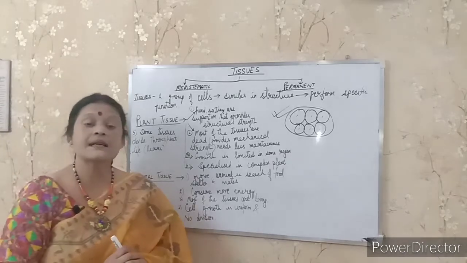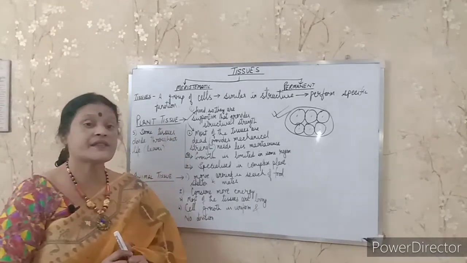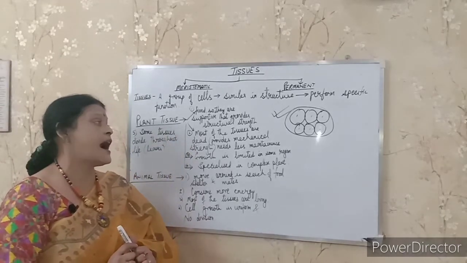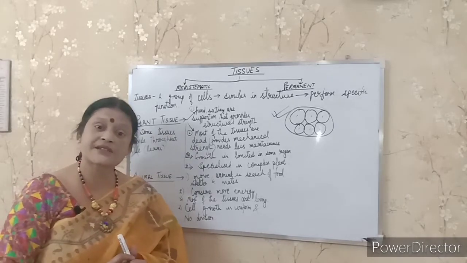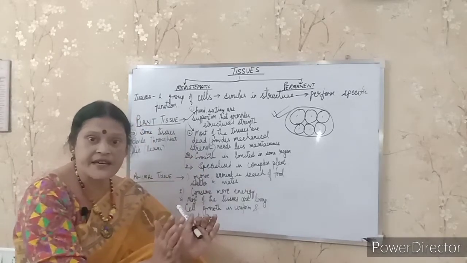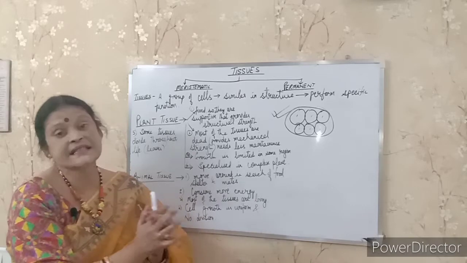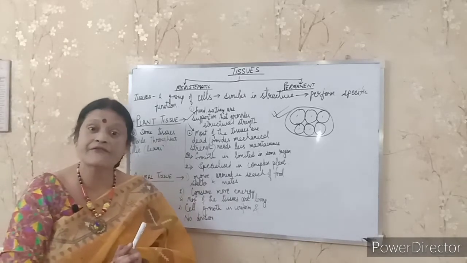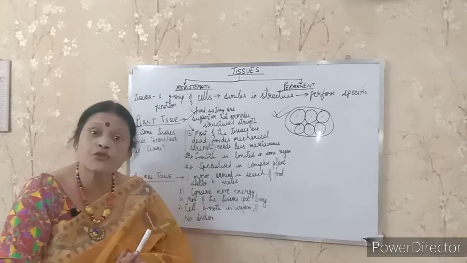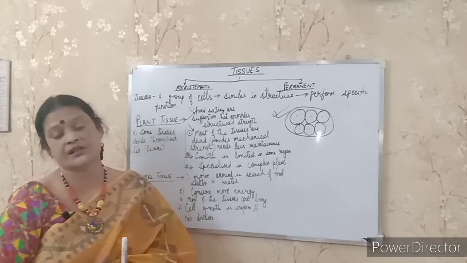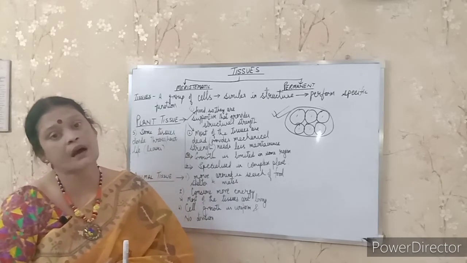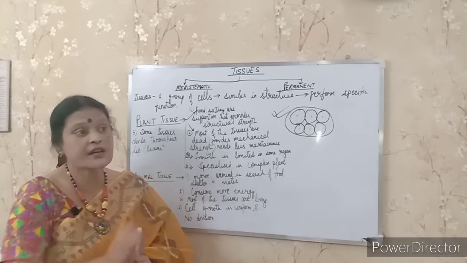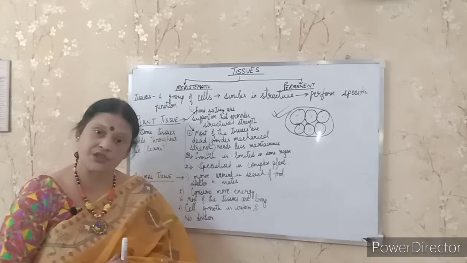Students, plants are fixed and they are supportive and provide structural strength. Because they are fixed, the plant needs structural strength. So their tissues are totally different, because the tissues provide them structural strength, because the plant can't move. Throughout life they are standing in one position.